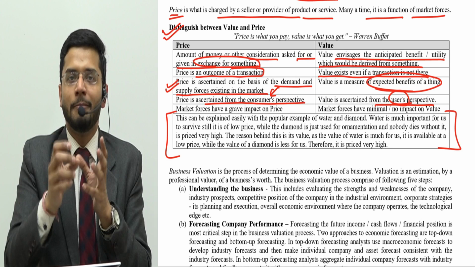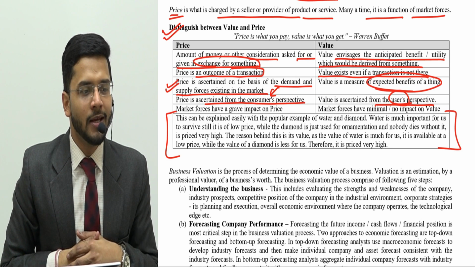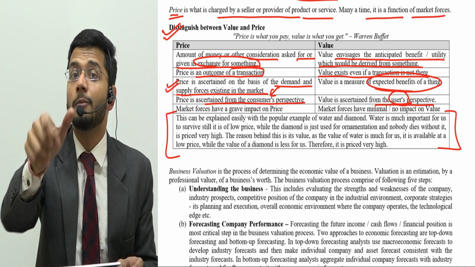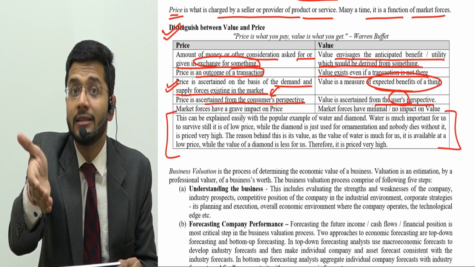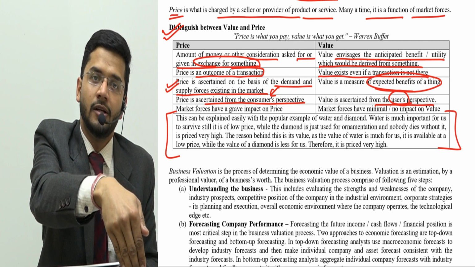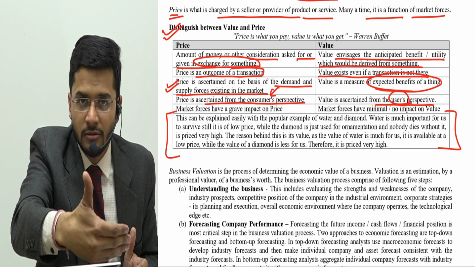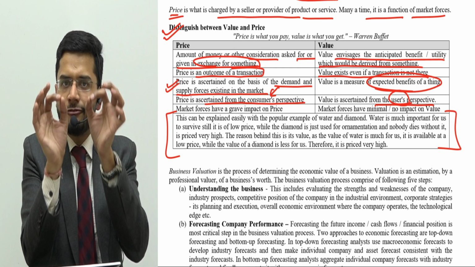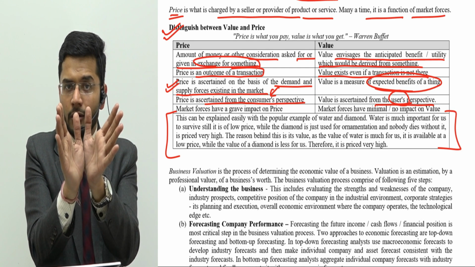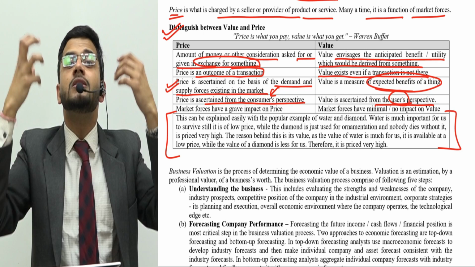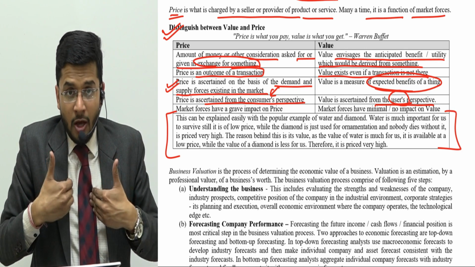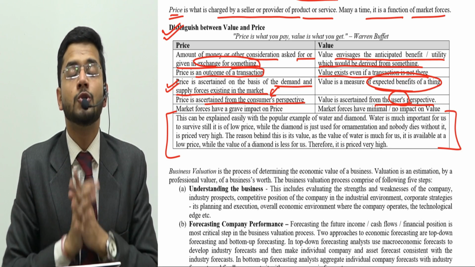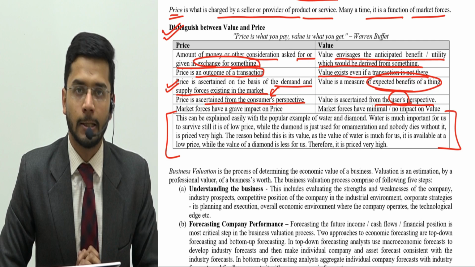So guys, when she buys Maggie from the market, my mom is a consumer who's going to consume this particular product for the benefit of her children. So the user is the children and the consumer is the mom. That is the minute difference between user and consumer. A consumer will consume the product for his or someone else's benefit. However, the user is the person who is the direct beneficiary of a particular product.